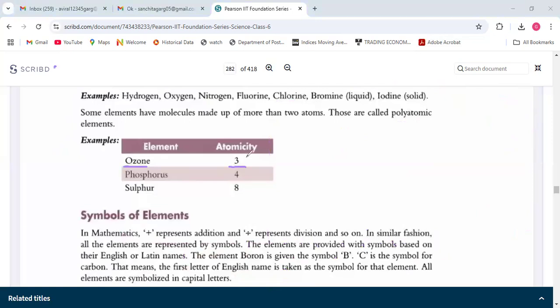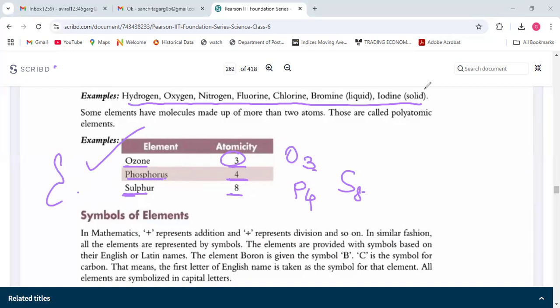Ozone has 3, it is O3. Ozone is O3, so 3 atoms of oxygen form ozone. So the atomicity of ozone is 3. Phosphorus is P4. Sulfur is S8. So these are the atomicities of some elements, and the atomicity of these elements you also have to remember. So you can write in this table.